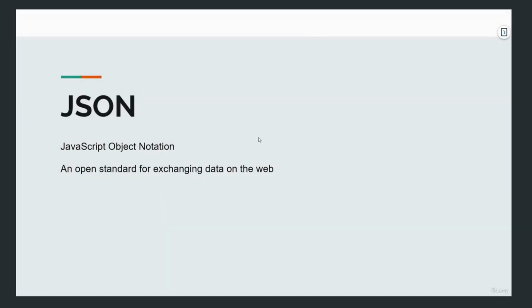Hello everyone. In this session we will discuss something about JSON. Understanding JSON is quite important because in our upcoming sessions we will talk about JSON quite frequently. JSON is JavaScript Object Notation, and it's a standard for exchanging data on the web.